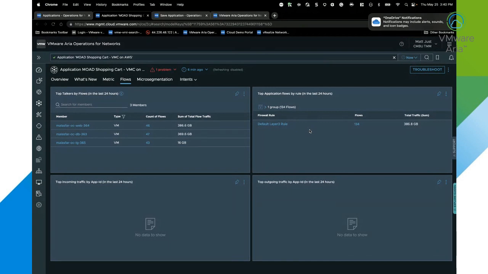Now in this, I can also see rules within my firewalls, whether it be north-south, east-west, distributed firewall, or north-south firewall. And this is actually looking at my NSX overlay that's automatically deployed in VMC on AWS, so it'll show me that. And then if I'm also running NSX Intelligence, I can also see the application IDs and so on that are pulled in from NSX Intelligence in that infrastructure.